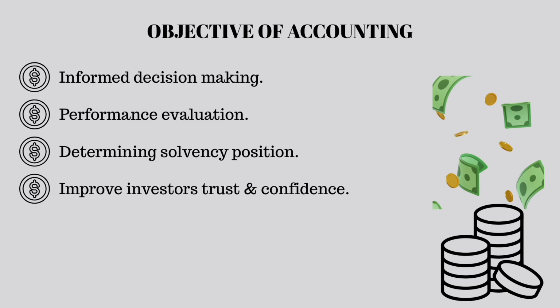And this is to enable them make informed decisions of whether they should invest or not, whether they should provide the entity with credits like loans or they shouldn't, whether we should purchase from the companies or not. Even the employees of the company get to make informed decisions on whether they want to keep working with the organization or look for better opportunities.